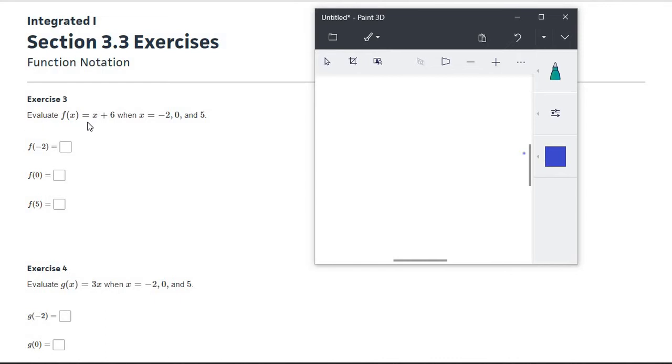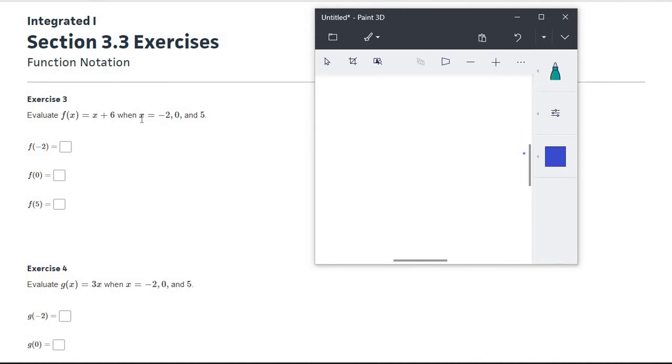It says f of x equals x plus 6. So first of all, don't let this weird looking notation confuse you. We talked about before, this really just means y. This is your output. Function notation is just a different way to write the output part of this. And so you could think of this as just y equals x plus 6, and then you're trying to figure out what y equals. They just write it in a different way.